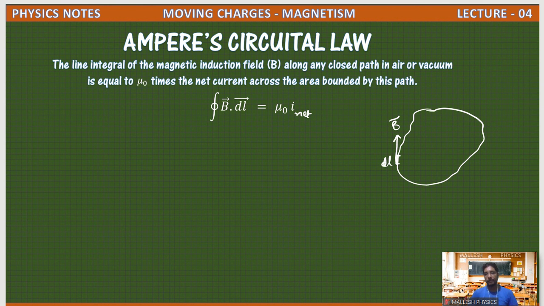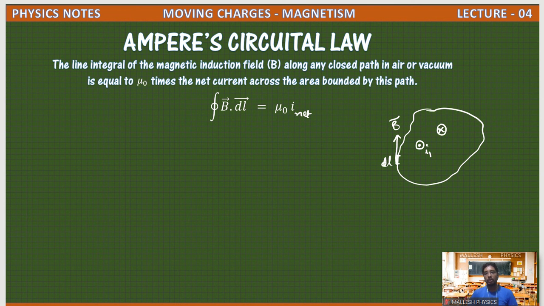Same like Gauss law. Here some currents are flowing. For example, let us take the current flowing into the plane, with the current and magnetic field perpendicular to each other. Let us take that some currents are going inside the plane, inside this loop, and some are coming out, dot means coming out.